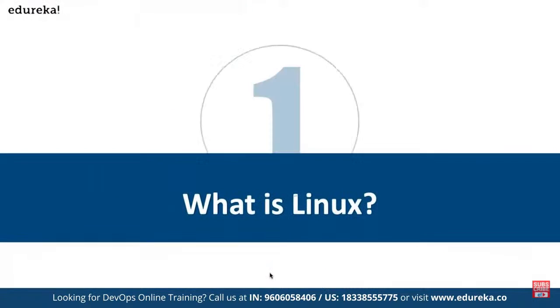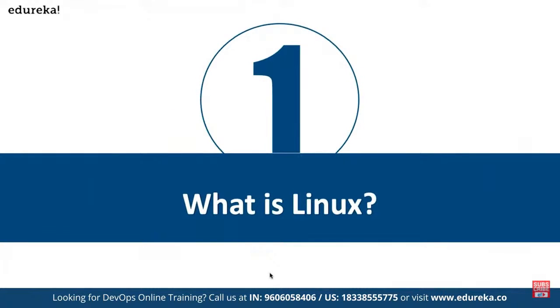So first of all, if we talk about the Linux platform, Linux fundamentals and scripting is one of the most essential skill sets of a DevOps professional. Most companies have their environment on Linux, and many configuration management tools like Puppet, Chef, and Ansible have their master nodes running on Linux servers. So the focus is to understand what exactly Linux is and how we can make use of it.